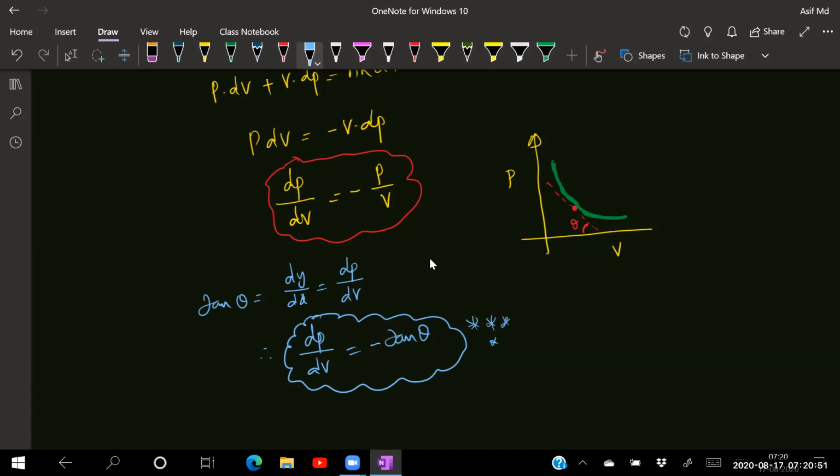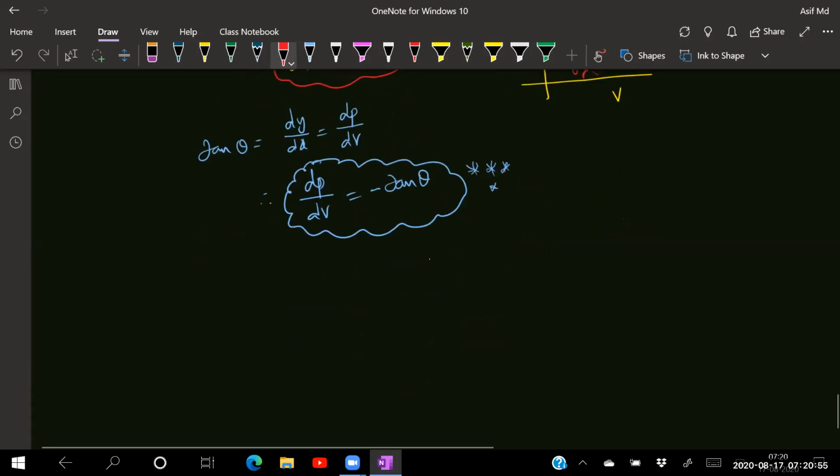Clear? In this one we also need to remember one more term, which actually comes in the elasticity chapter, but you need to remember it here. This is called the isothermal bulk modulus.